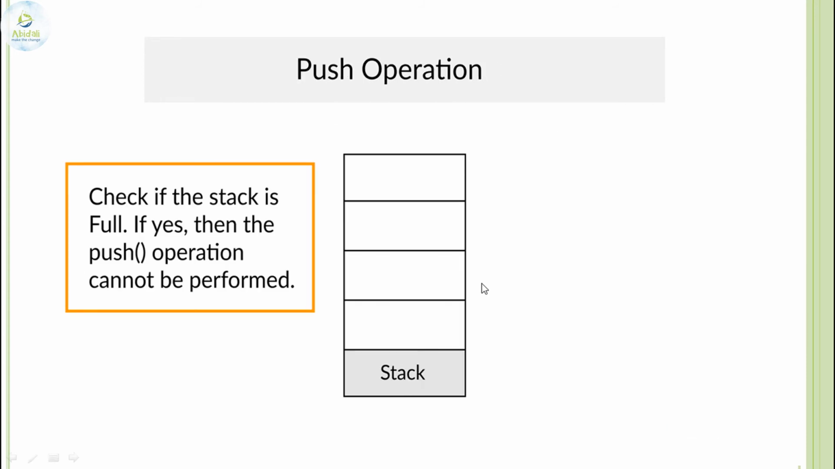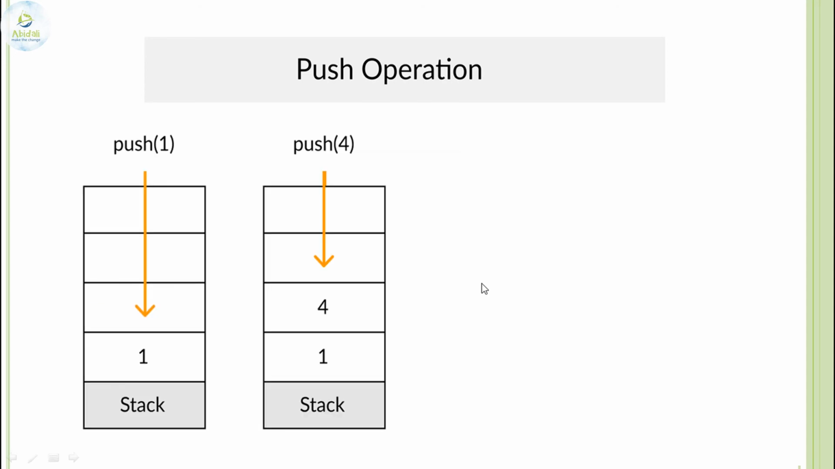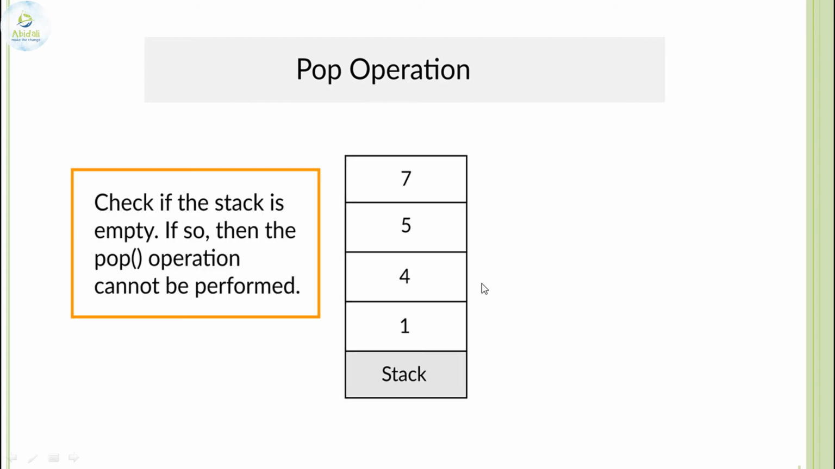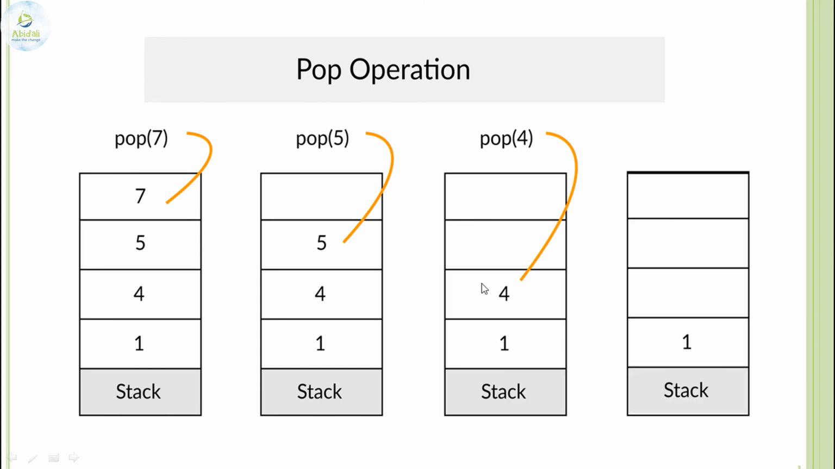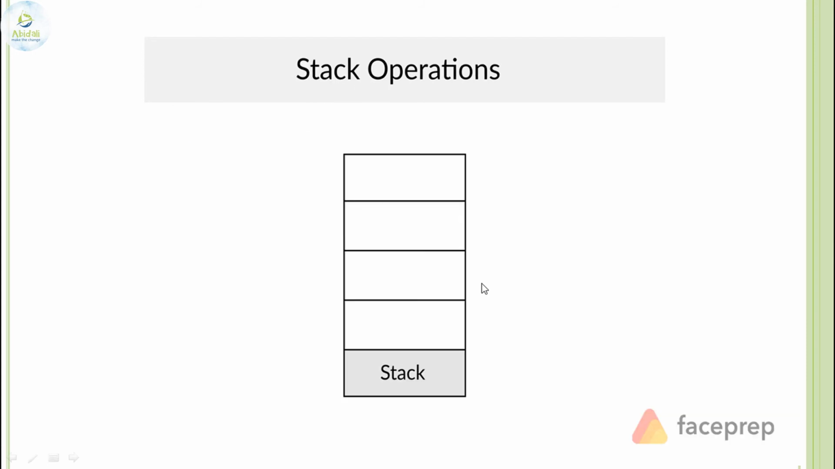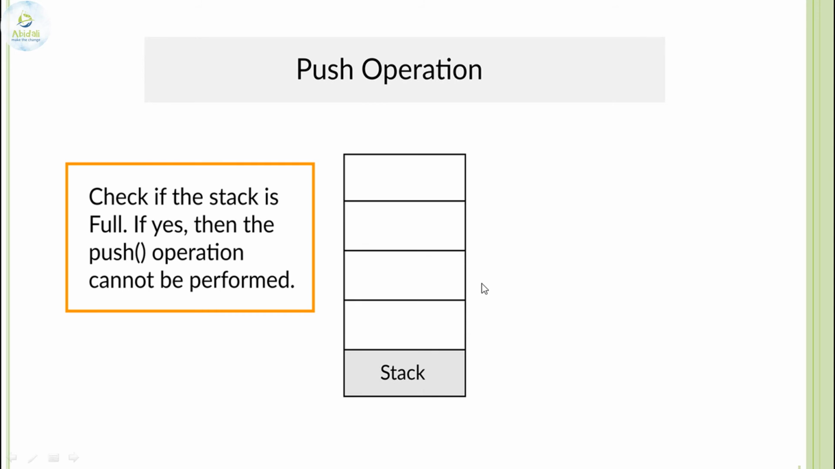and it sees whether the stack is full or empty. If the stack is not full, elements can be inserted. See, the stack is empty, elements can be pushed, pushing 1, 4, 5, 7. And the stack is not empty, so popping can take place, that is 7, 5, 4, 1. Okay, so this is how the push operation is.